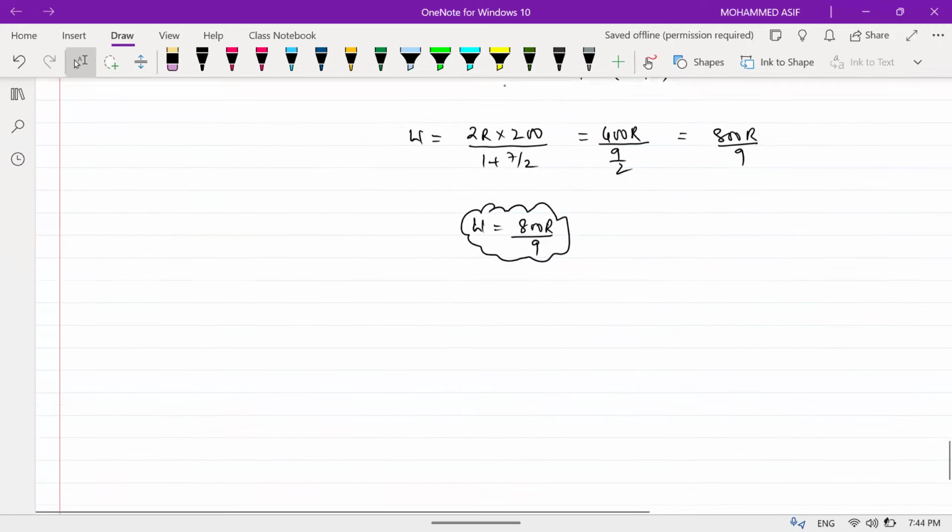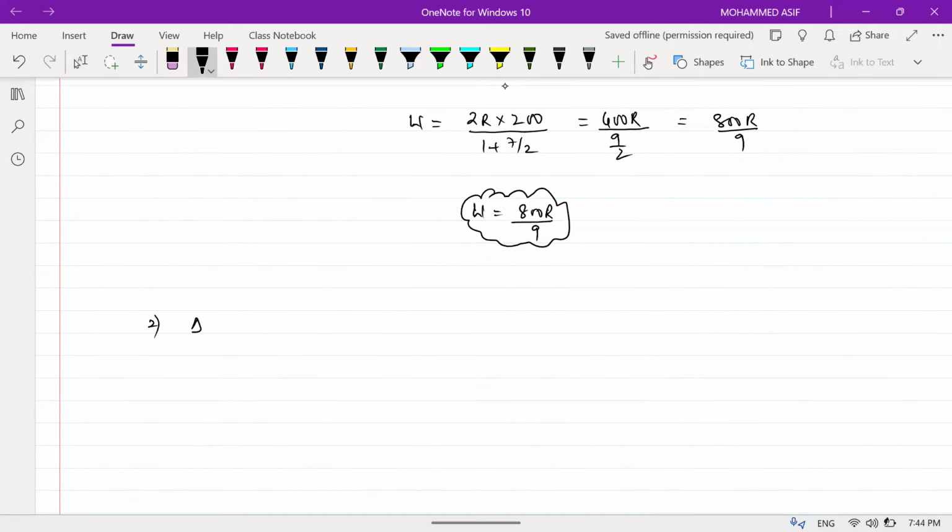Now tell me, how do you calculate the internal energy for the polytropic process? How do you calculate delta U, internal energy? Use the first law of thermodynamics. Delta Q is equal to delta U plus work done. Okay.